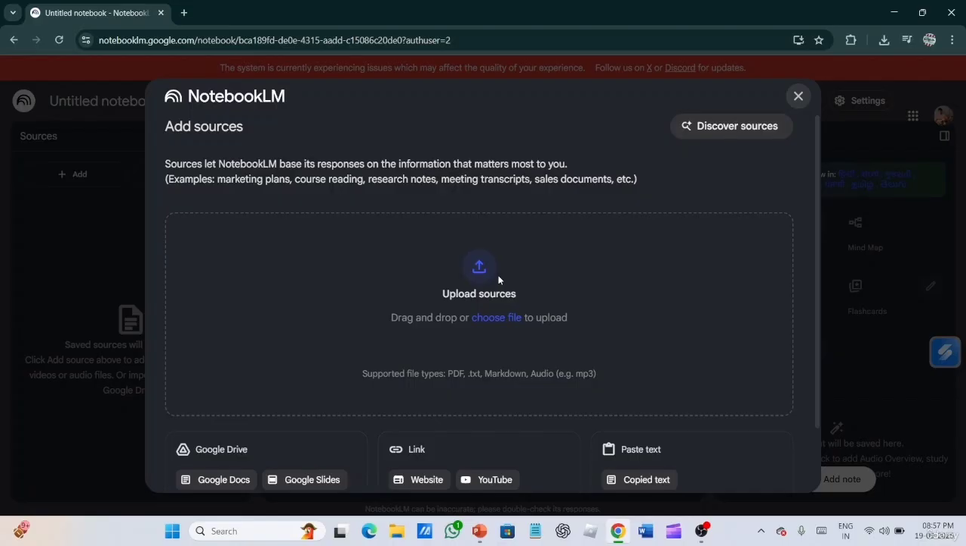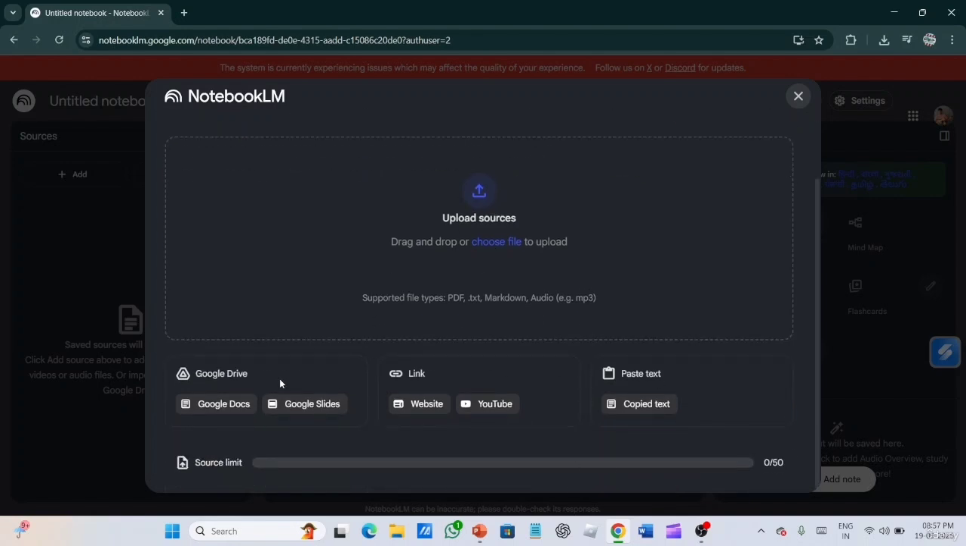From websites and PDFs, it will take the content and generate an audiobook, and make a notebook from that. Here we can also take Google documents from Google Drive. We can also put in websites and YouTube links, meaning we can take content from YouTube and websites. We can also paste text from which it will take the content. The source limit is 50, so we can put at least 50 sources in your NotebookLM.